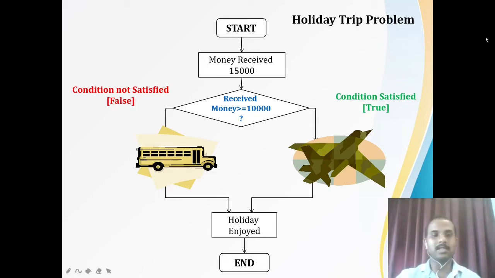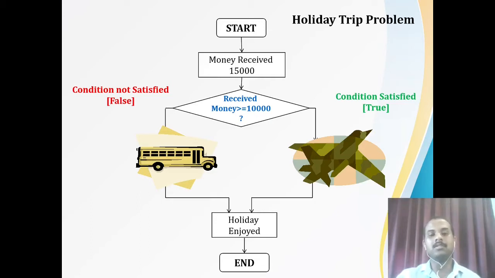Let us assume that I have received around 15,000 rupees. When I receive 15,000 rupees, I'll check the condition: whether the received money is greater than 10,000. Yes, 15,000 is greater than 10,000, right?